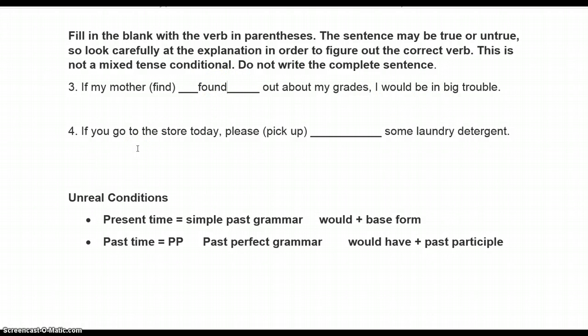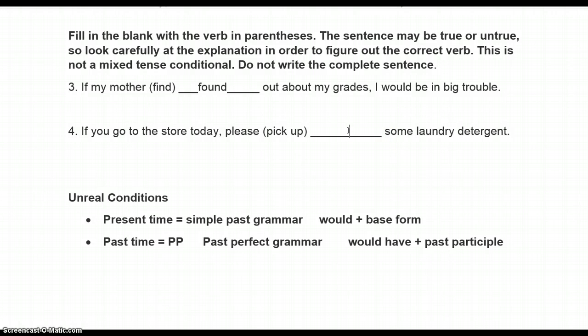Number 4, if you go to the store today, please pick up some laundry detergent. Is this a true situation, a real conditional, or should this be untrue, unreal? You already have the hint right there in the first half. If you go. This is just our regular adverb clause talking about the simple present or the future. So it is present time, but it's not unreal conditional at all. We ignore all of this. We just go with our regular grammar we've always had before.